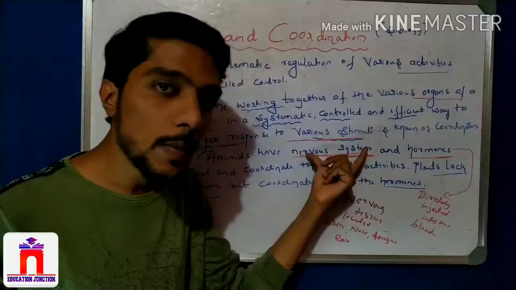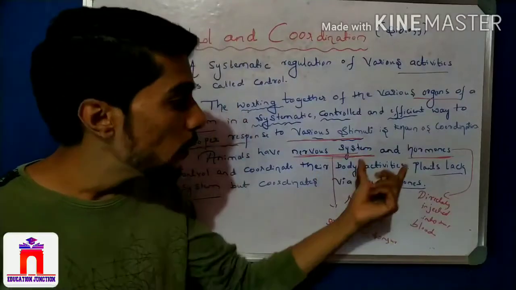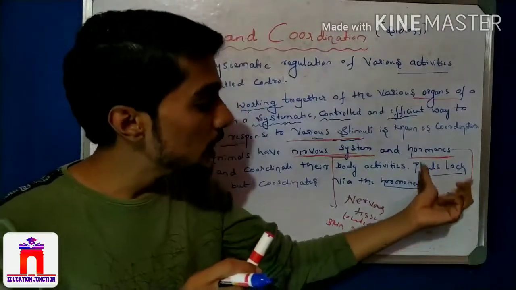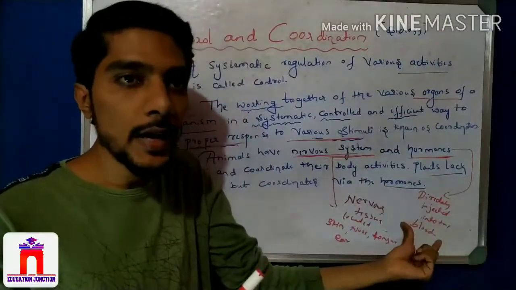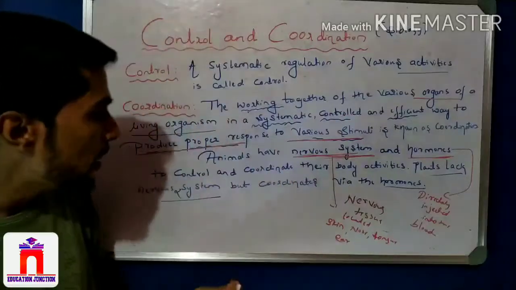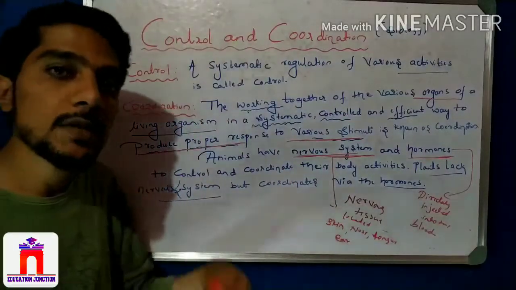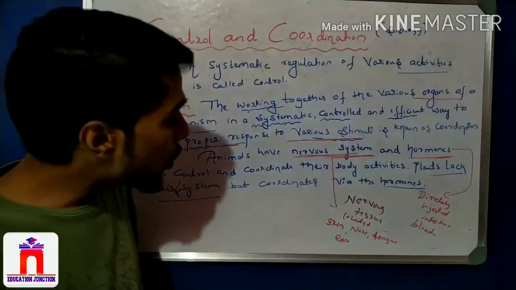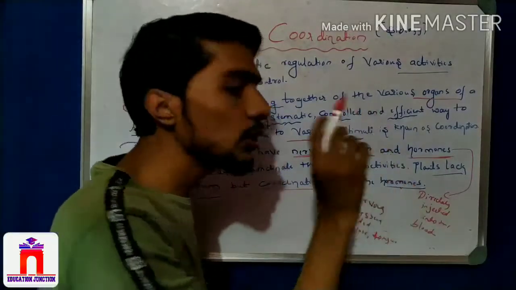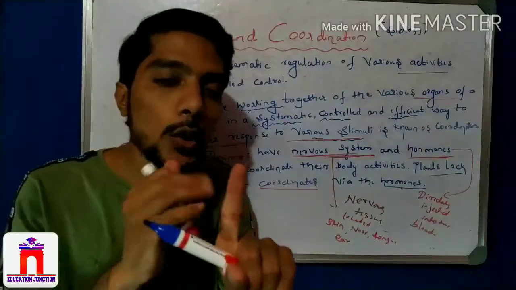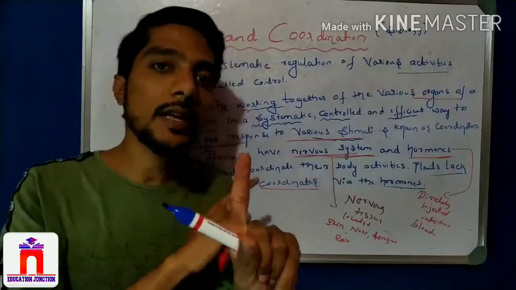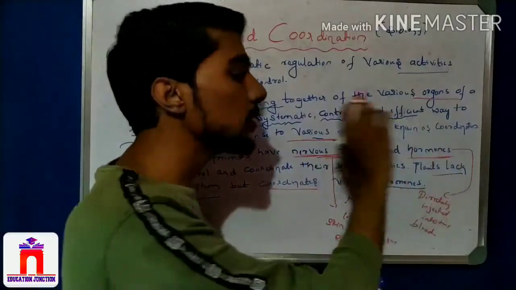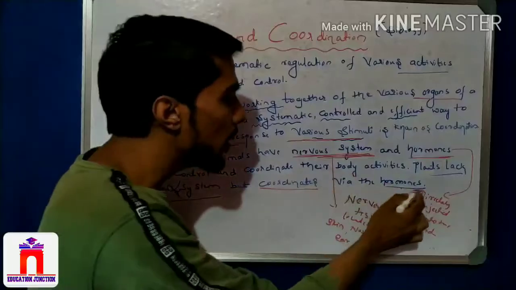So in animals there are two types of coordination system. One is the nervous system, handled by nervous tissue, and one is the hormone, a chemical which is directly injected into the blood. There are two systems in animals. In plants the nervous system is totally absent, but control and coordination is done by hormones only. So in plants, hormones alone control and coordinate the response to stimuli, but in animals there are two types: the nervous system and hormones.